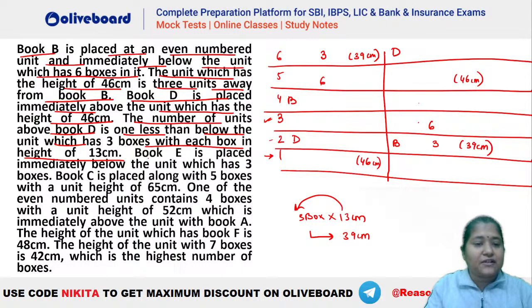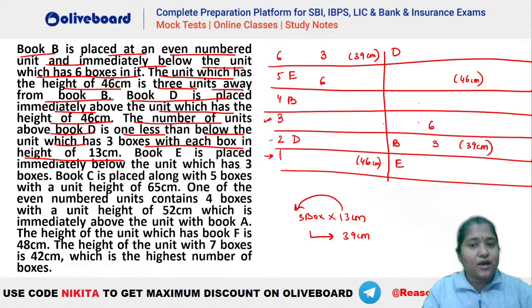After that, what is given? Box E is placed immediately below the unit which has 3 boxes in it. So you can see that E has to be immediately below the 3 boxes. In this case, E will be this one, and similarly, in this case, E will be this one. Because the number of boxes in every unit is different, if we are talking about 3 boxes, it has to be your unit number 6 only. So E is immediately below the unit with 3 boxes.